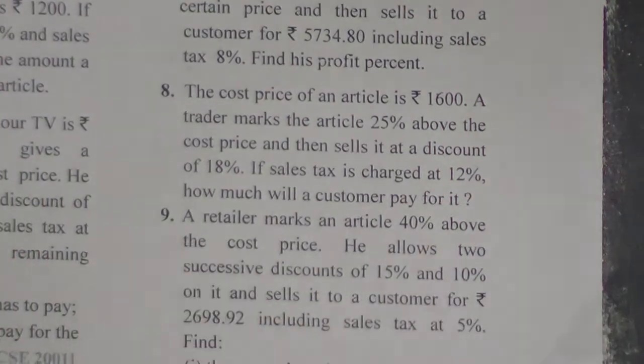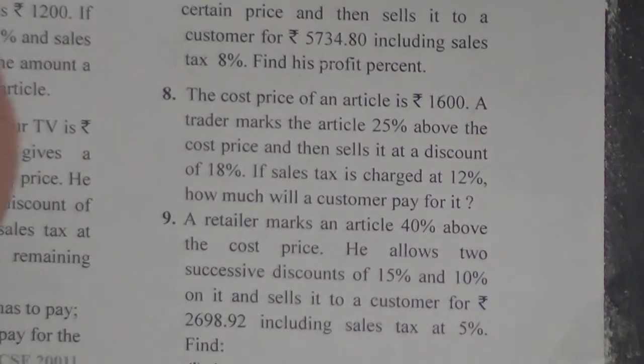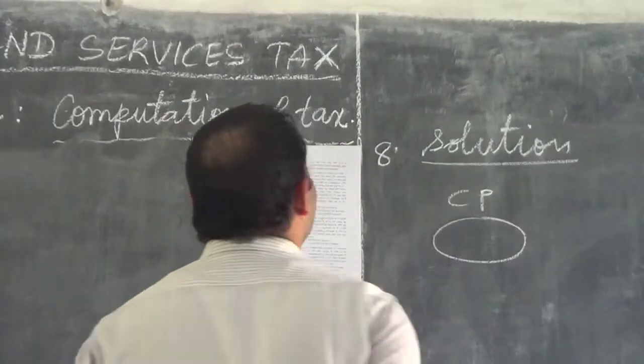Question number 8, you see, children. Cost price is already given, 1600. This is CP.